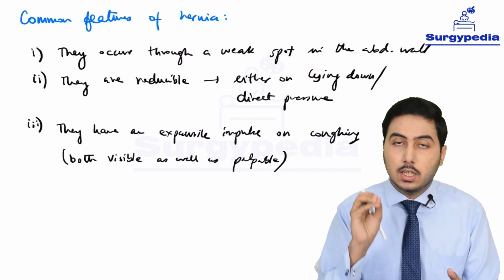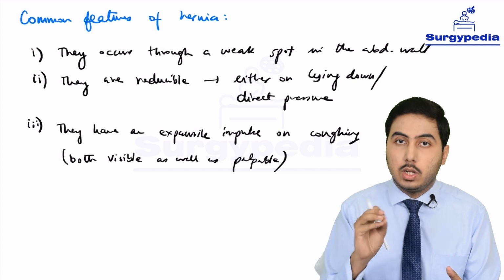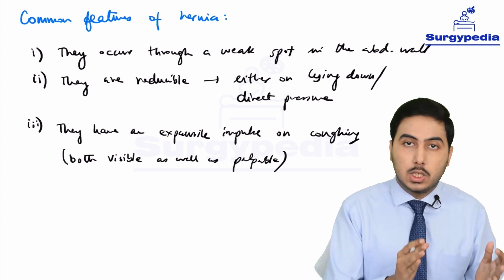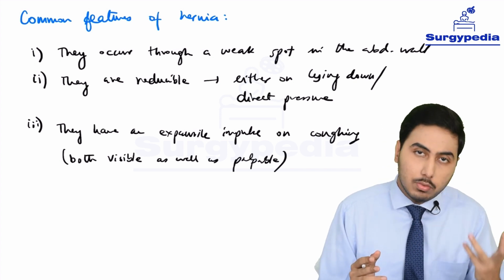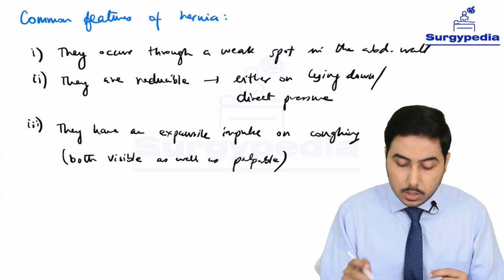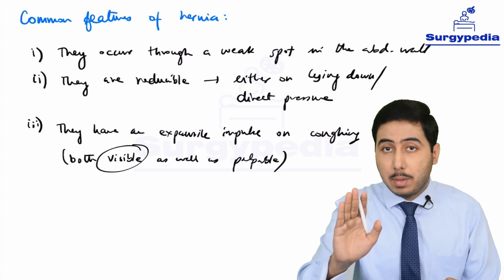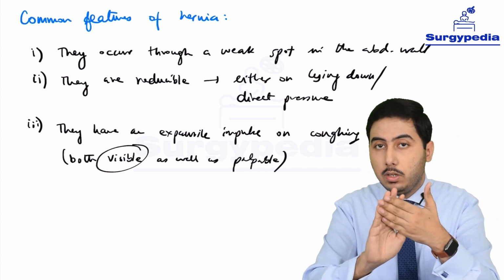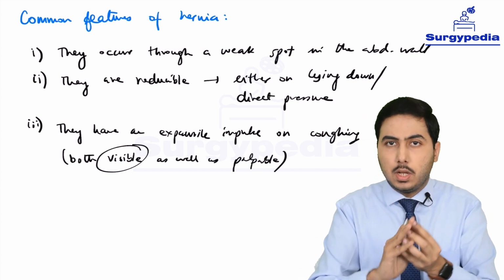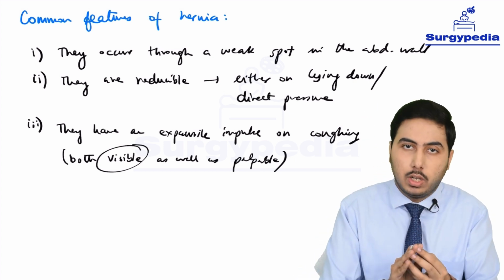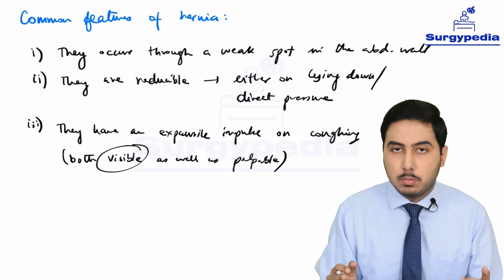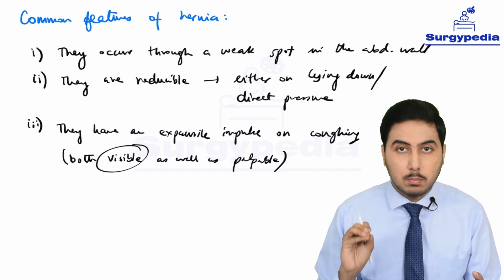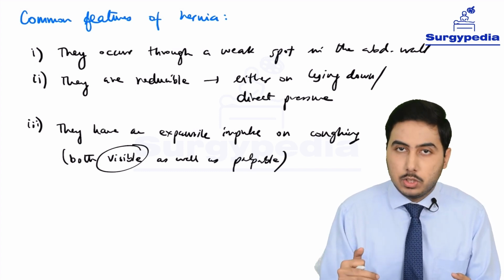So expansile means that the swelling expands, or the swelling becomes more prominent when the patient coughs. So you ask the patient to cough, and then you observe that it is both visible, and whenever you're palpating, you also get that feeling in your finger that the mass or the swelling is hitting your finger. So that is expansile cough impulse. So it is both visible as well as palpable. So these are the common features of hernia.